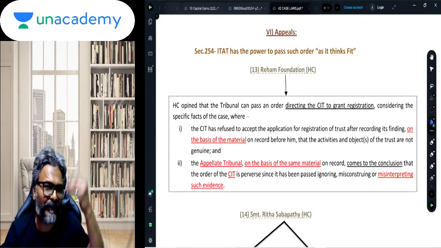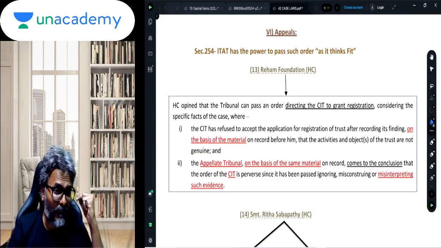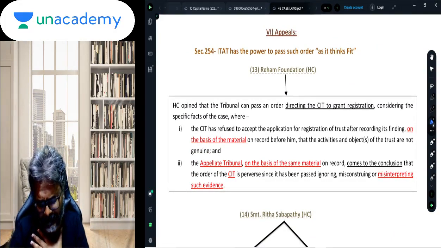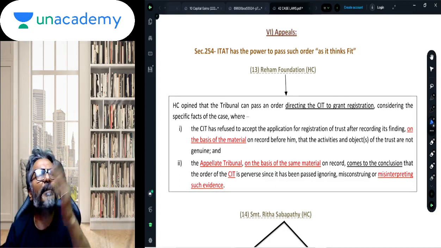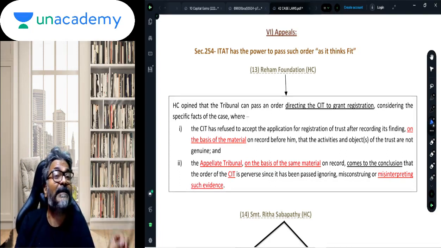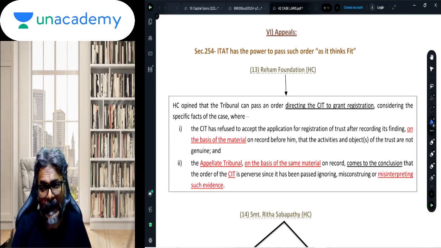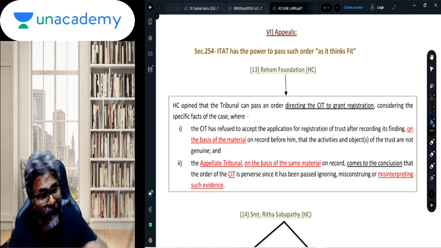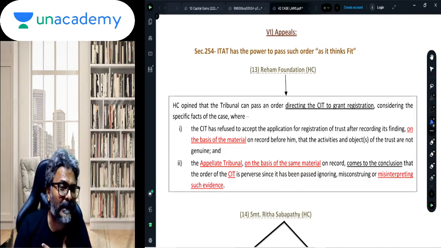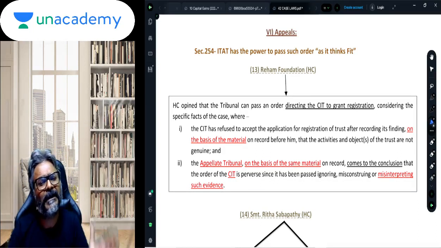So here we have seen in this context, keep in mind, students, 143, we have seen about the notice angle, 292BB. 292BB, the two case laws: absence of the notice and the assessee cooperated in the proceedings. Can 292BB come to the rescue of the department? No. And 292B, where the wrong notice was sent to a wrong person. So we have said that if already informed, still the notice was given to the old assessee, it is invalid.